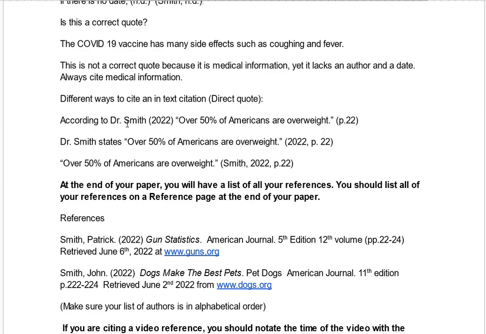You could have, according to Dr. Smith, 2022, over 50% of Americans are overweight, page 22. Or you can say, Dr. Smith states, then you have your quotation, over 50% of Americans are overweight. Then you have your date and page number. Or you could have over 50% of Americans are overweight, and then you have your quotation marks, your author, the date, and the page number.